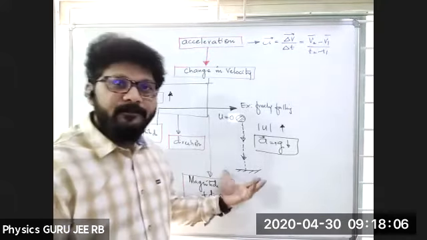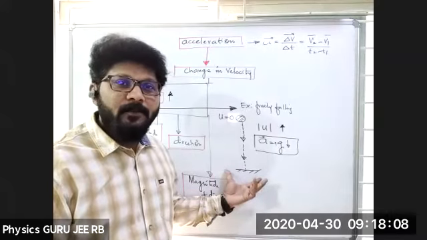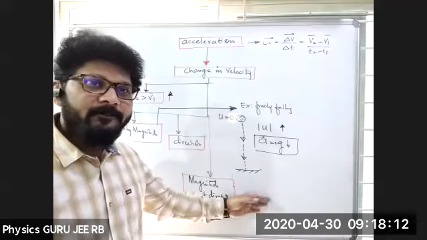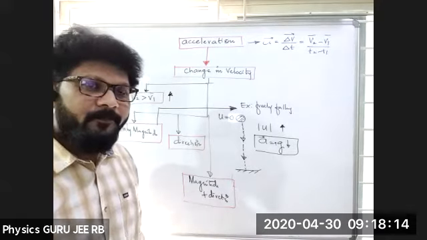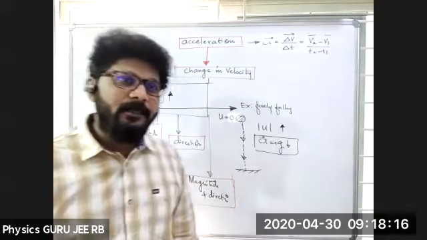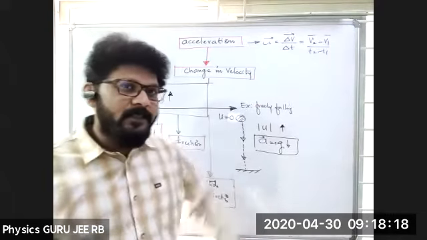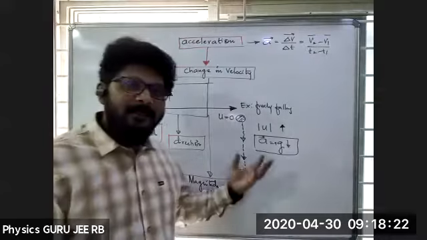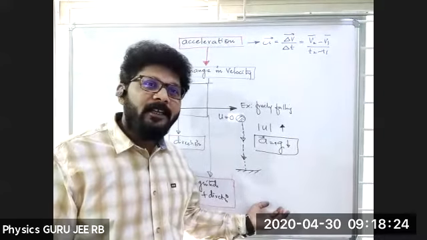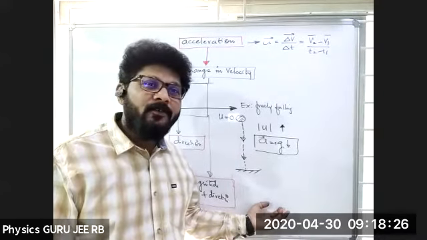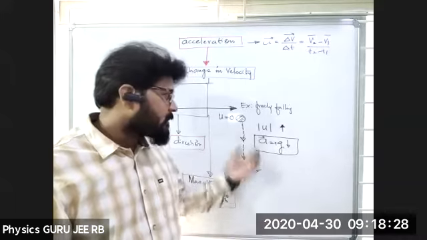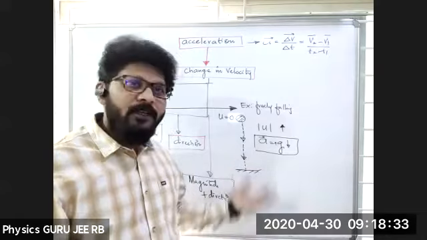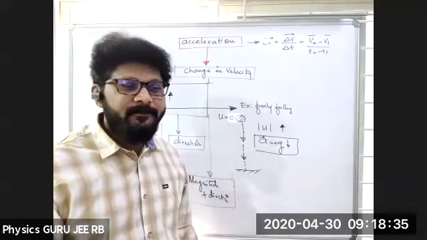Understood this one? I hope it is clear to you. Yes, no, tell me quickly. A new thing maybe for you. Why g, sir? Why g? Acceleration due to gravity, not new. g means it is falling due to gravity only, right?